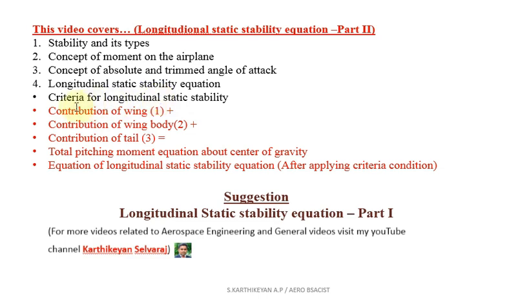So in this video we are going to discuss only the wing equation, wing body equation and tail equation, then the combination of all these three equations. Then we apply the criterion condition, and finally we get the equation of the longitudinal static stability condition. That only we are going to discuss here.